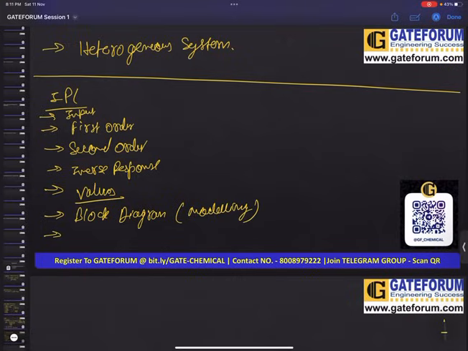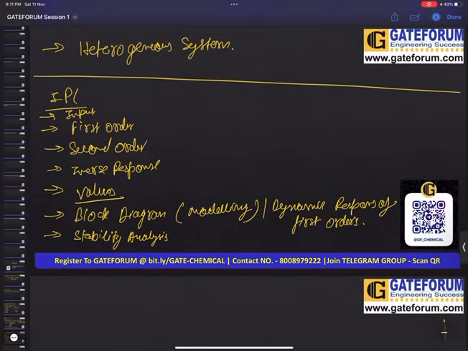After this we can start our stability analysis, and dynamic response of first order also we will be doing, after the modeling. And before starting this block diagram, we have to do our controllers also. So let us do our controllers before valves or after. We can do our controllers just after inverse response.